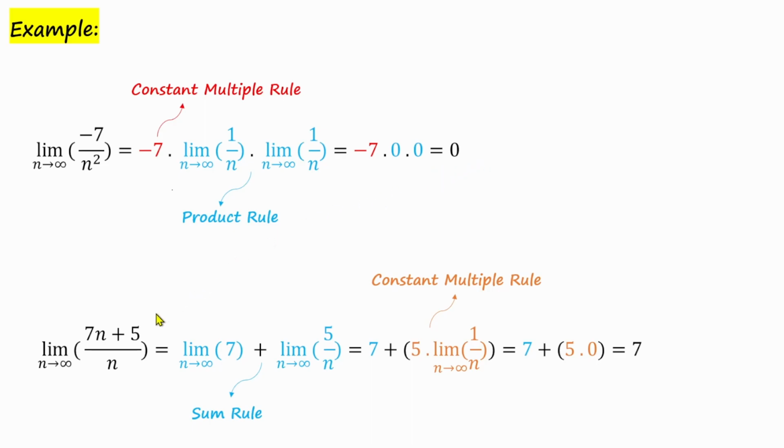As another example, let's find the limit of 7n plus 5 over n. By decomposing the fraction into its parts, we can use the sum rule and express the limit as the sum of 7 plus 5 over n. The answer of the first part is 7, as it's a constant number. For calculating the limit of 5 over n, we can use the constant multiple rule, so the final answer would be 7.